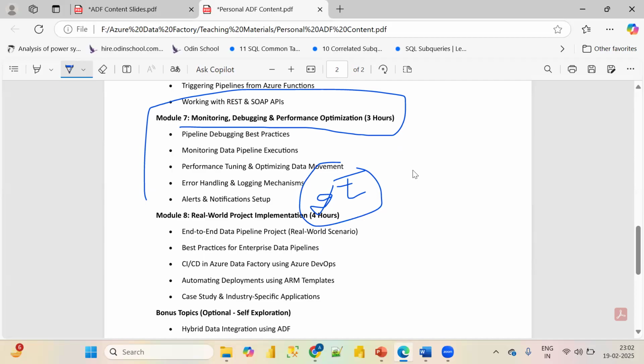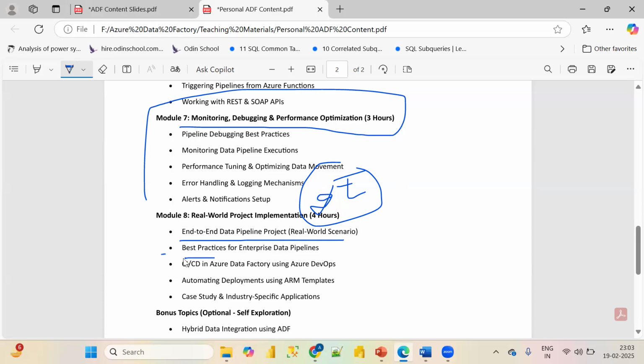He is a better data engineer than one who designs a pipeline which takes a lot of time, or where the pipeline sometimes fails. So we should learn how we can design our pipelines to be far better than other ones. This will come under optimization of data movement, or performance optimization. What are some best practices we can follow while creating pipelines? And last, we'll see a real-world scenario, an end-to-end data pipeline project.